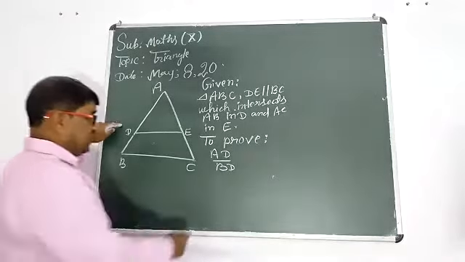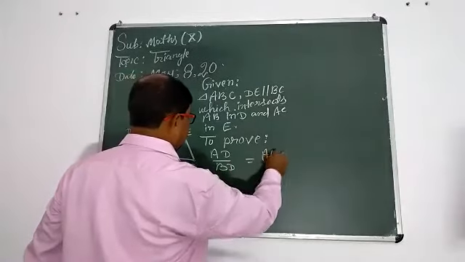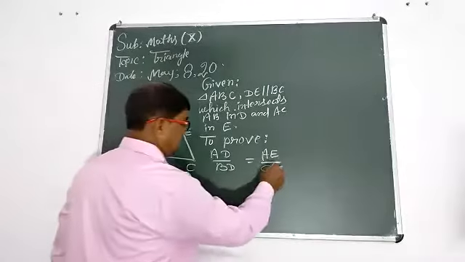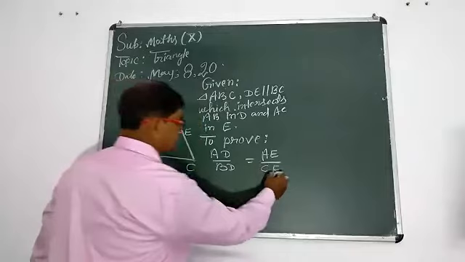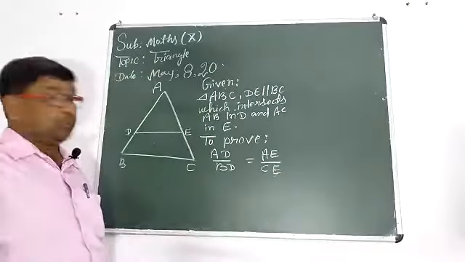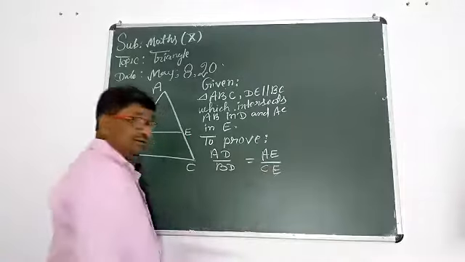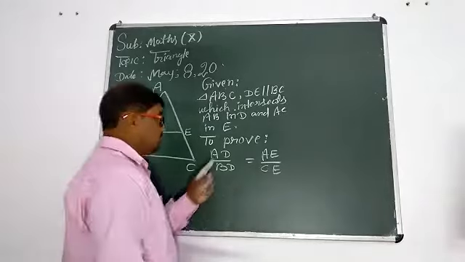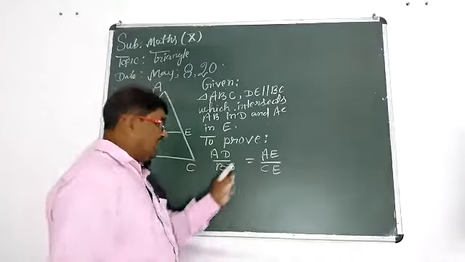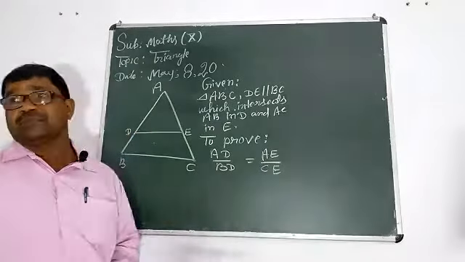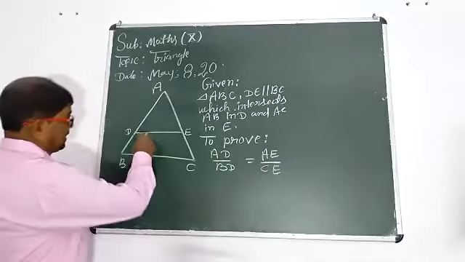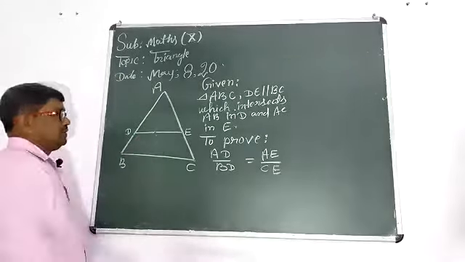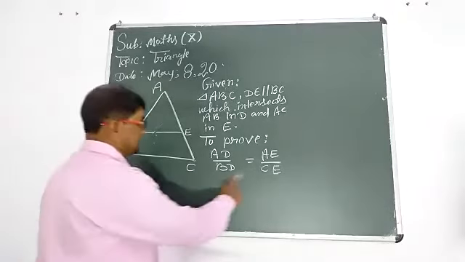AD upon BD equal to AE upon CE. We want to check, are they equal? Is this statement right? How was this created? Created by this extra line segment. Understood? This is our problem.